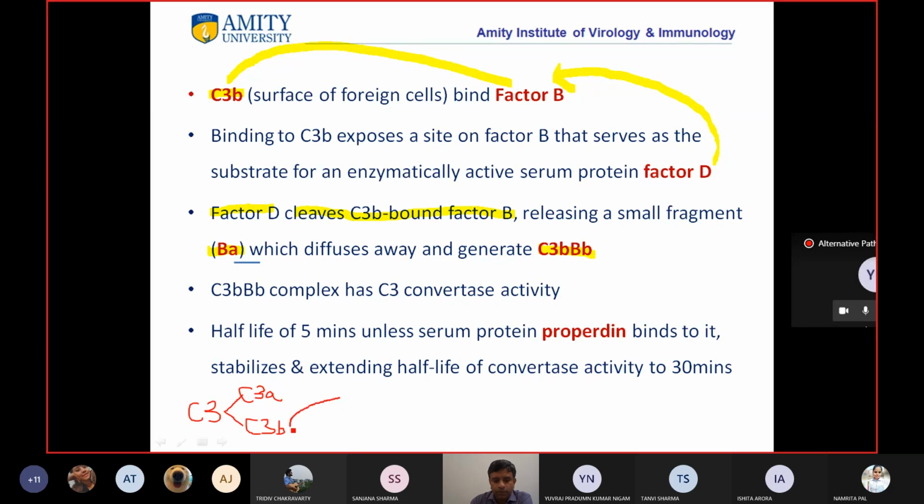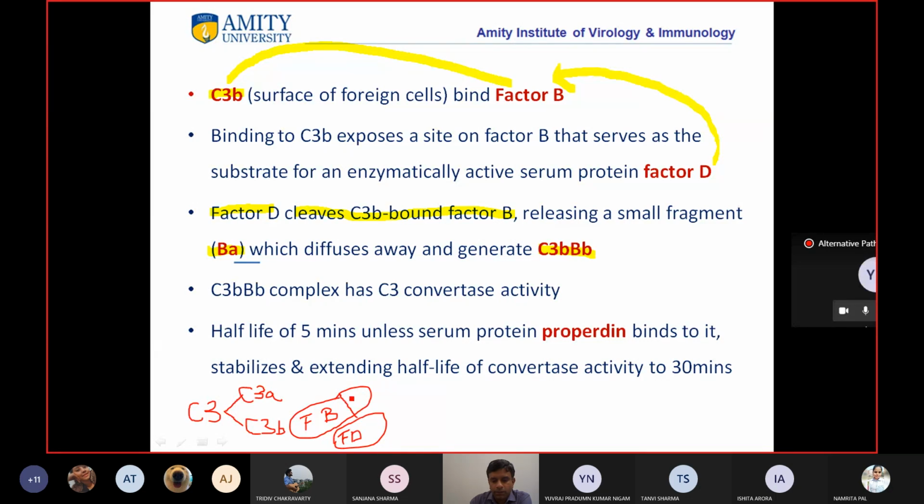There is binding of factor B. Now when factor B binds, then factor D also binds to it. This factor D acts on factor B and leads to its cleavage.